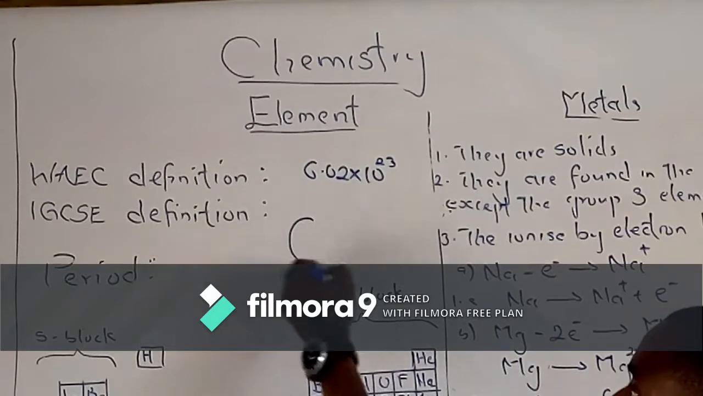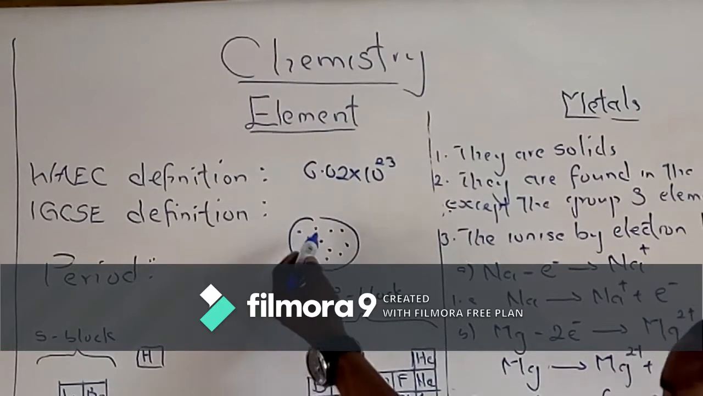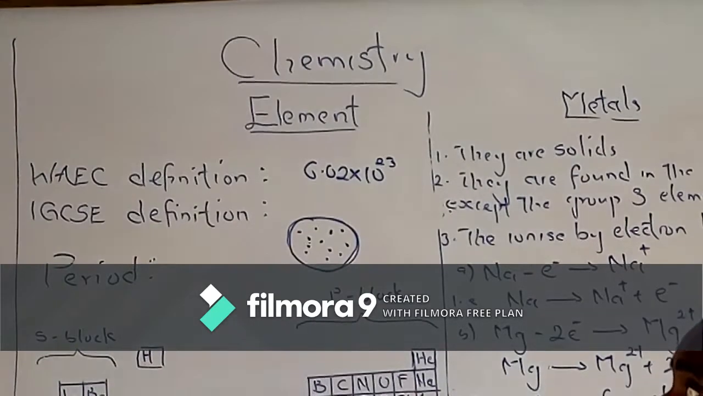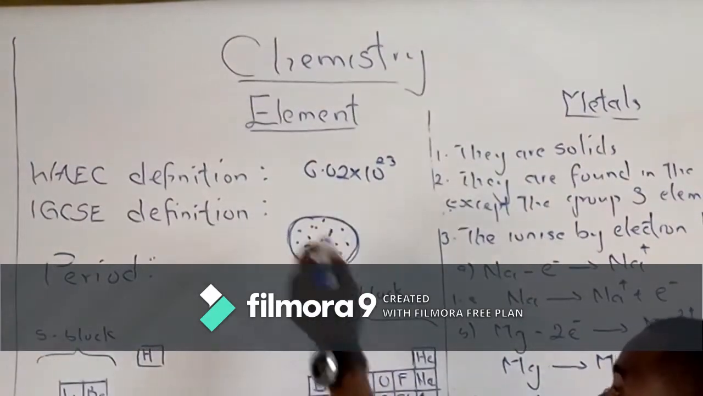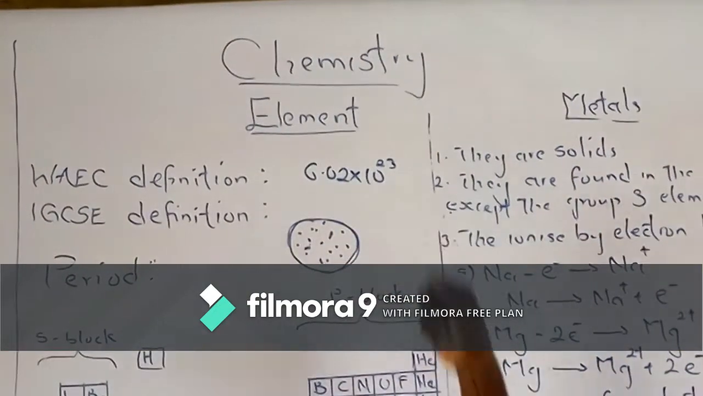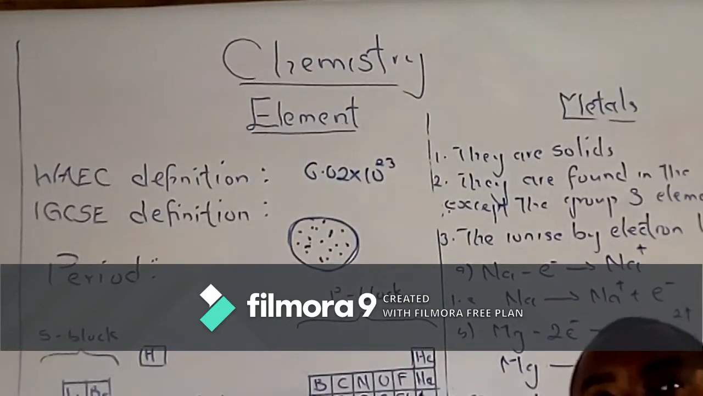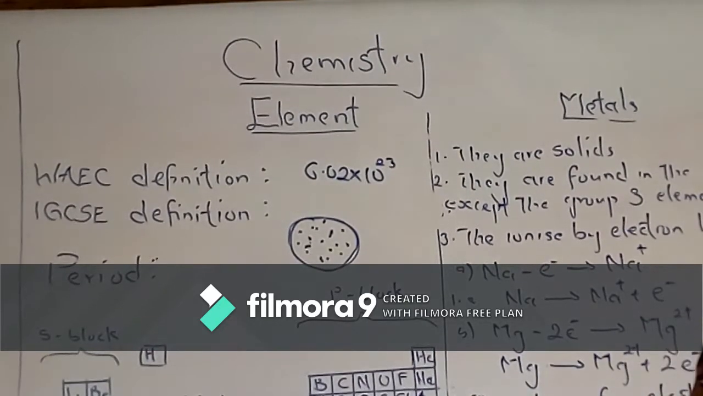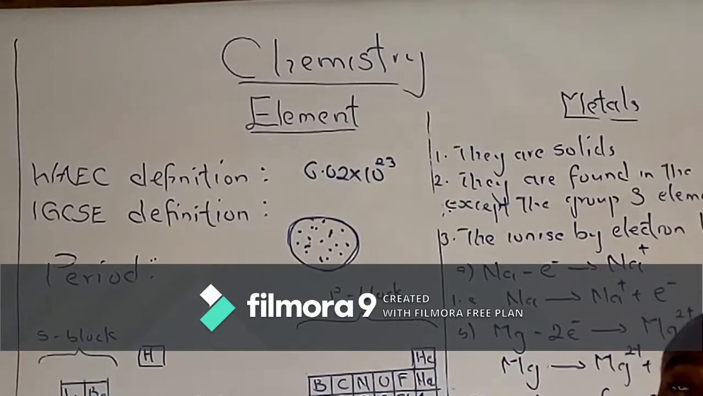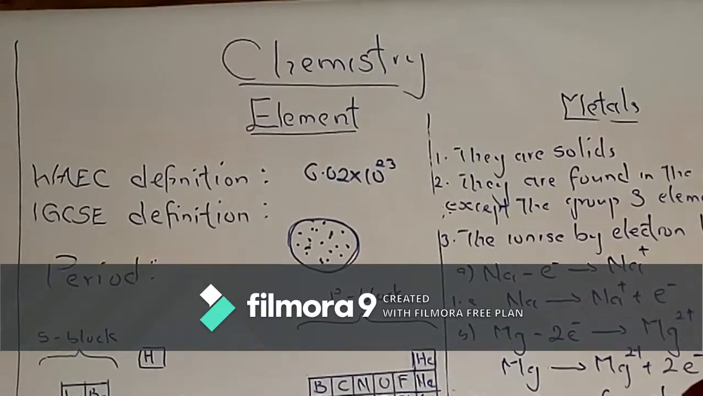For instance, if this is an element and these are atoms, it is not possible to see oxygen atom, hydrogen, chlorine atom, hydrogen atom. No. But if this is an oxygen element, for instance, all these inside will be oxygen atoms. And how many are they? 6.02 times 10 raised to the power 23 oxygen atoms. So an element is a substance that contains one particular type of atom in it. Going by WAEC, an element is a substance which cannot be split into simpler units by an ordinary chemical process.